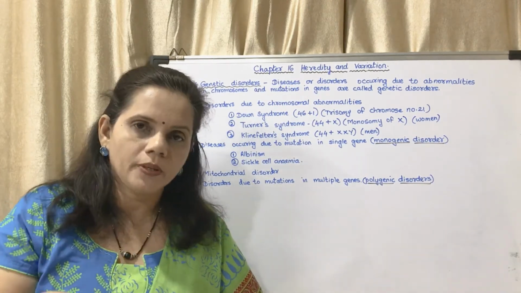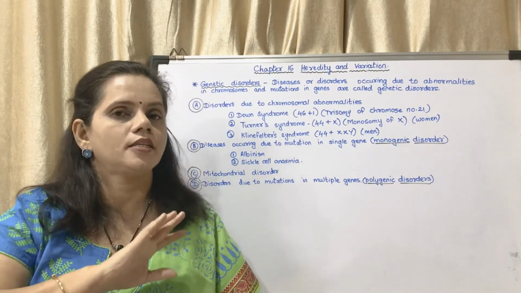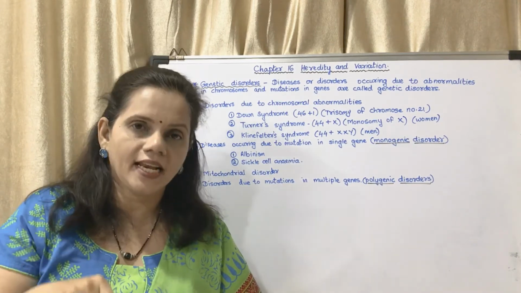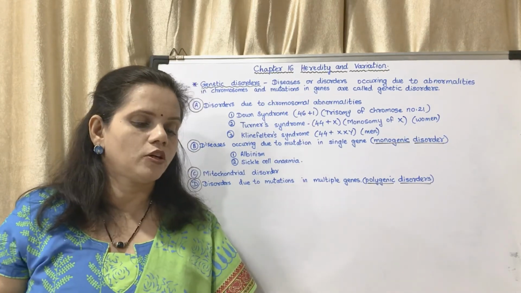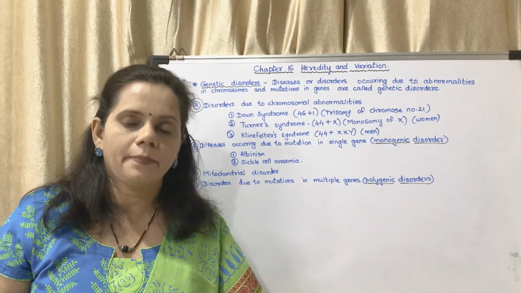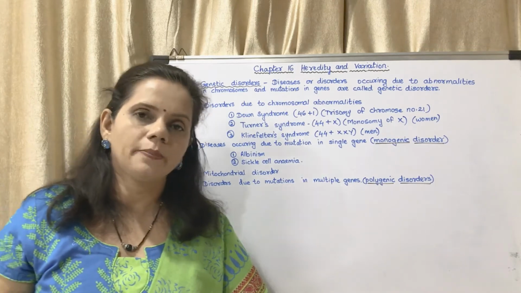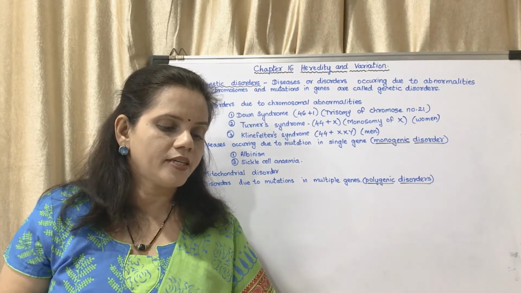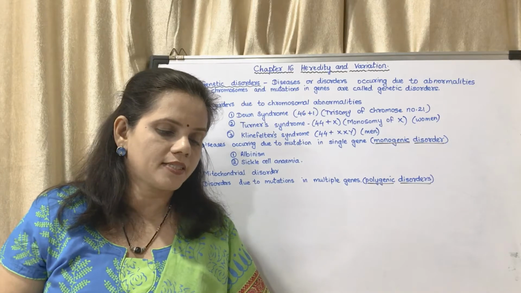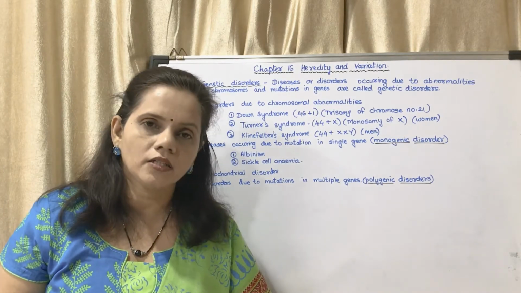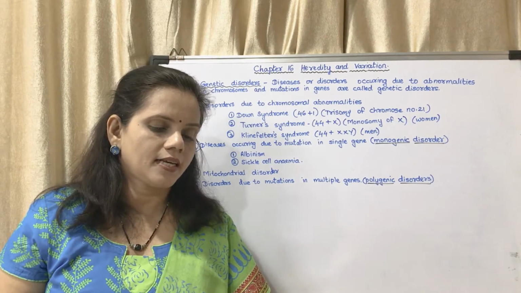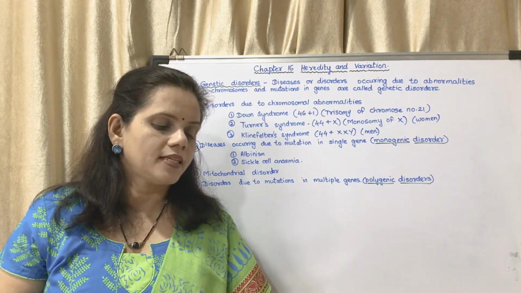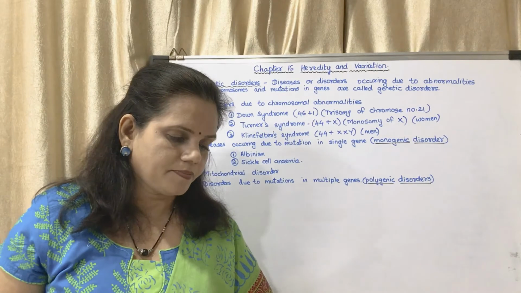But in these people, it is not glutamic acid, it is valine, due to which the particular function of hemoglobin is not happening. Its molecular shape itself changes. Due to this, the erythrocytes or red blood cells, which are normally biconcave, become sickle shaped. This is called sickle cell anemia, and this is hereditary.